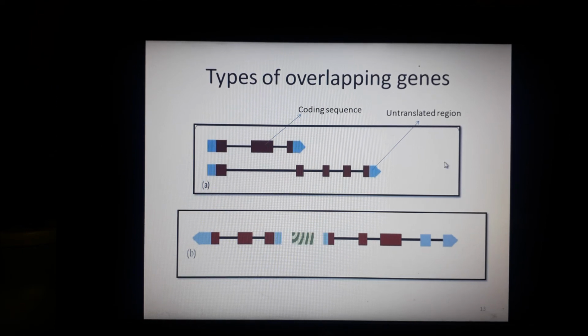This first one denotes the genes that are sharing the same locus on the same strand. However, they are coding for different proteins. So both are genes, and they are sharing the same locus on the same strand. Then you have figure B. In figure B, the genes are shown that are sharing a promoter region. This green one is the promoter region, and these both genes are sharing it.